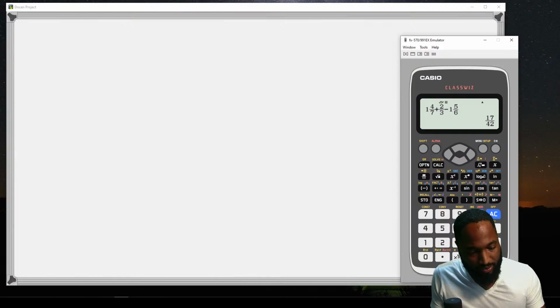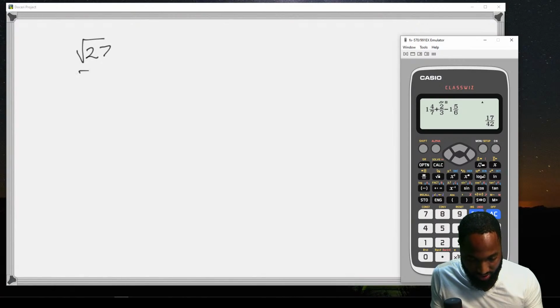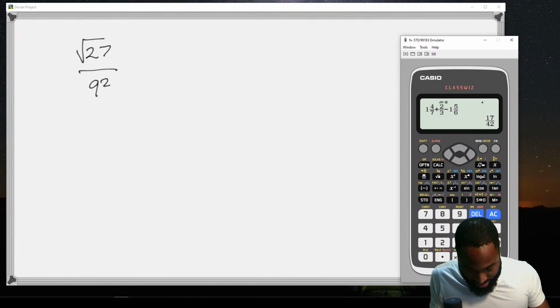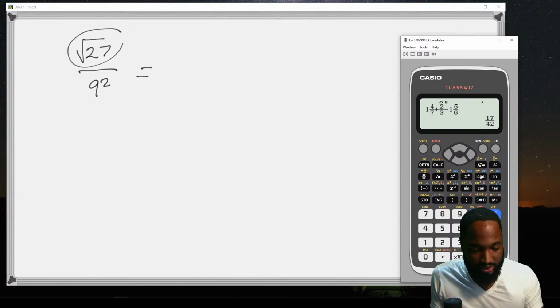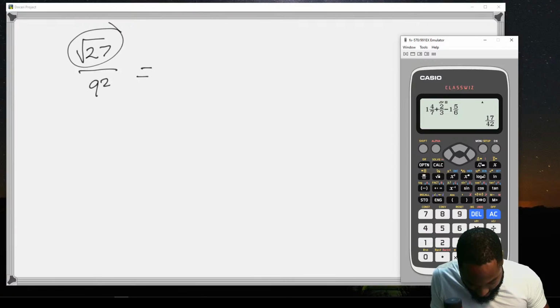So the chances of bases coming in May are really high. The value of the root of 27 over 9 squared, as a fraction in its lowest terms. Is it square root or cube root? I had to zoom in. Cube root.